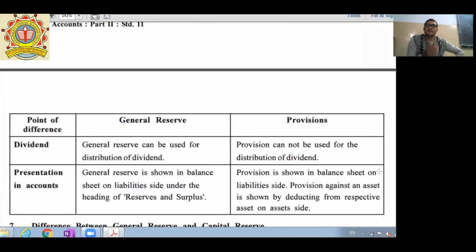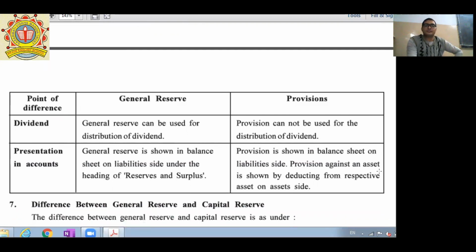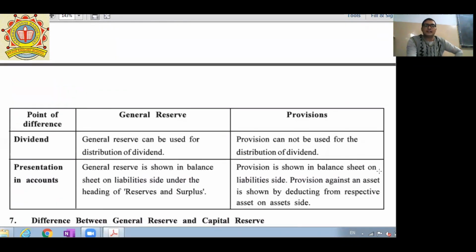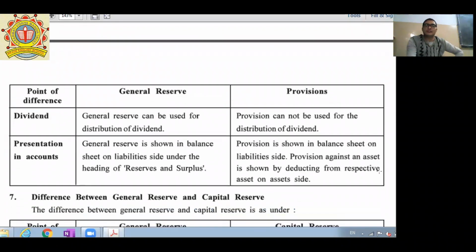Dividend. General reserve can be used for distribution of dividend, but provision cannot be used for distribution of dividend. And presentation in accounts: general reserve is shown in the balance sheet under the heading of reserves and surplus, while provision against an asset is shown by deducting it from the respective asset on the asset side.